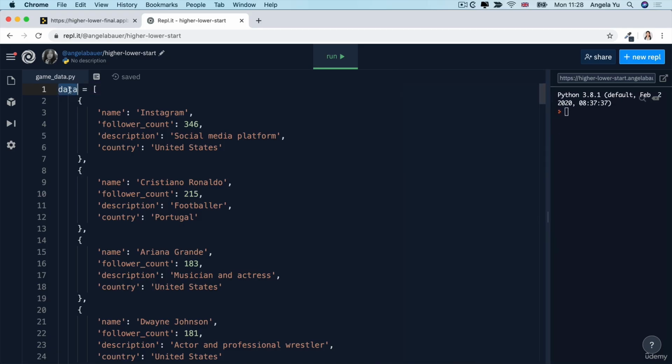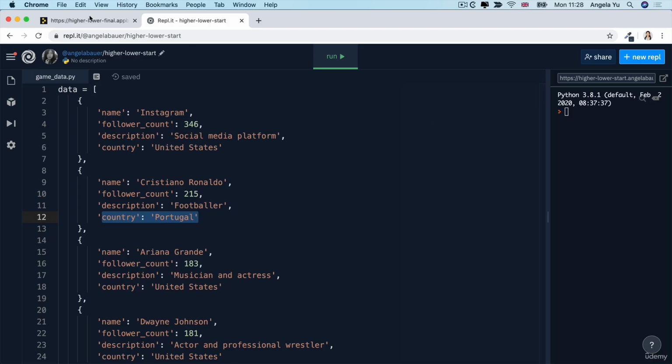Now, game data only contains a single variable. It's a list of dictionary entries. Each of these dictionaries have 4 keys, and the keys are the same for all of the entries. They've got a name, the name of the account, the follower count, so how many followers in millions does that account have? So for example, Cristiano Ronaldo has 215 million followers, at least at the time when I compiled the data. And then it has a description. He's a footballer, or this is a social media platform. She's a musician and actress. And finally, the country that they're from.